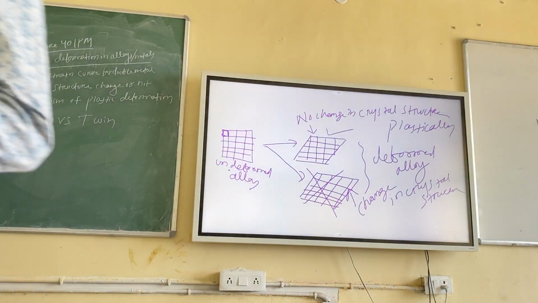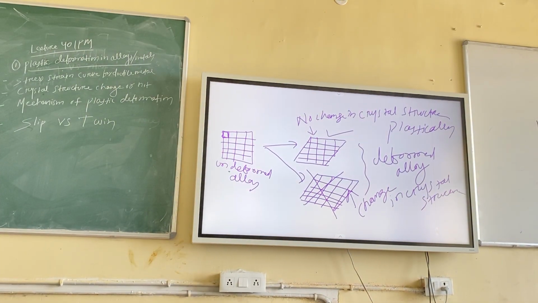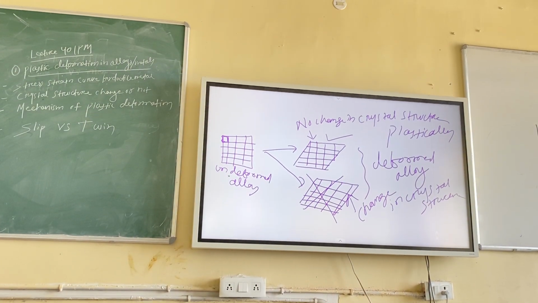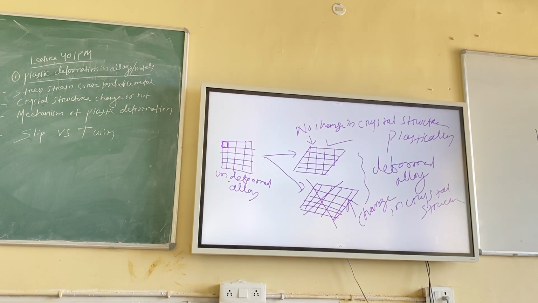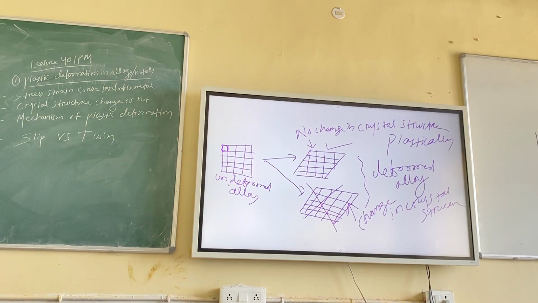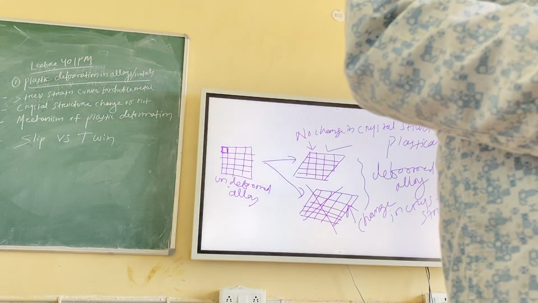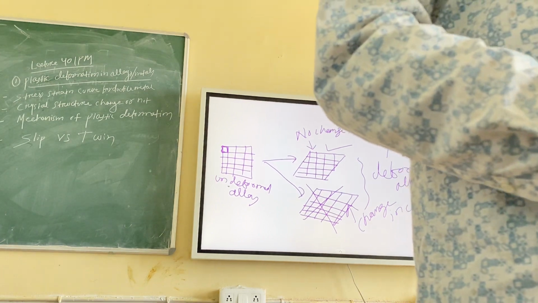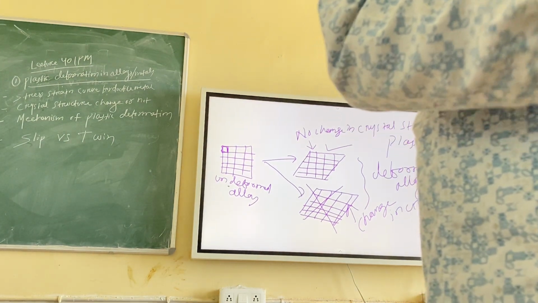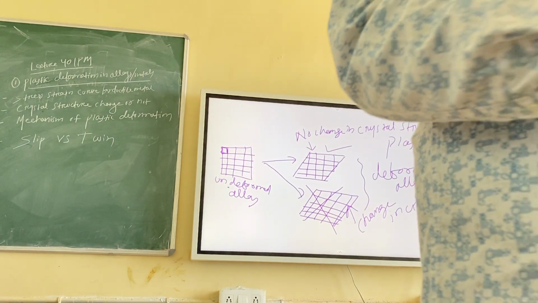But after plastic deformation, what happens to the material? Only the external shape changes, right? That means the material will become thinner and thinner, right? With deformation, the greater the extent of deformation, the greater the reduction in cross-sectional area or reduction in thickness, either one you can say, right?